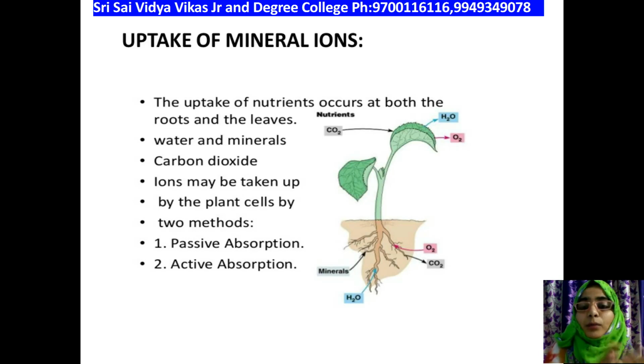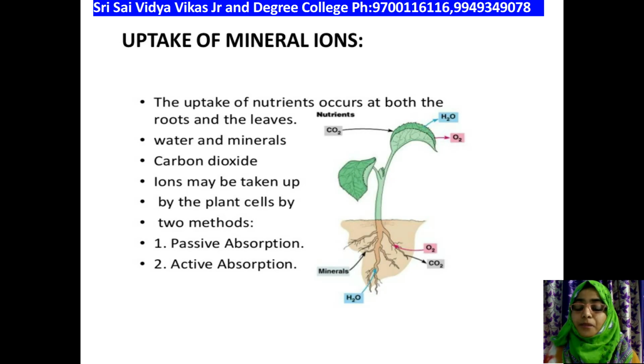Okay, and one more important point: once the mineral ions are transported from the soil through the root hairs into the root, they are then transported with the help of water. Water is the carrier molecule. It helps in transportation of minerals from the root to the shoot system. So along with the water, all the mineral ions also get transported from the root system to the shoot system. The only difference between water and mineral ions is the concentration gradient present in the soil as well as in the root system.